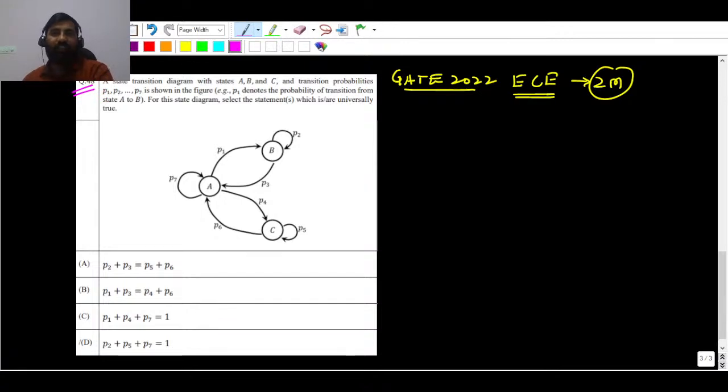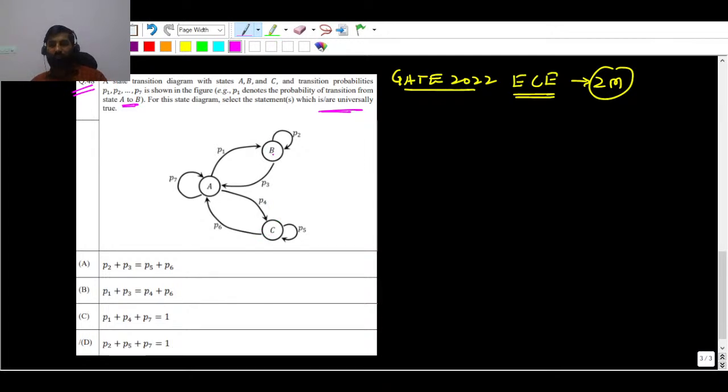So you can see here, having transition probabilities P1, P2, up to P7 is shown in the figure. For example, P1 denotes the probability of transition from state A to state B. For this state diagram, we have to select which option is universally true. This is the concept called Markov chain. This question was asked from Markov chain only, so you have to use the second property here.